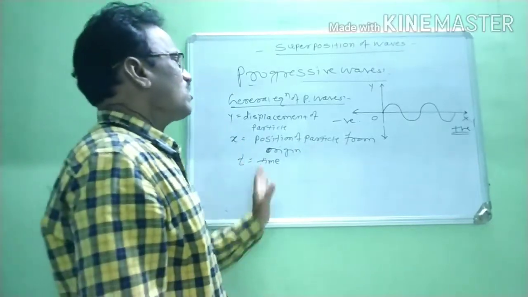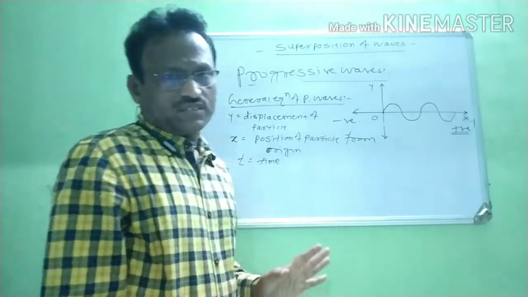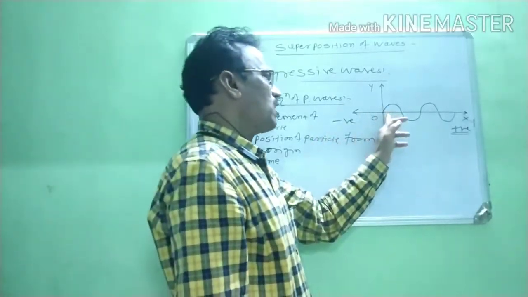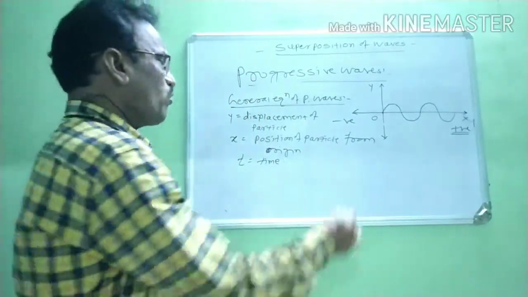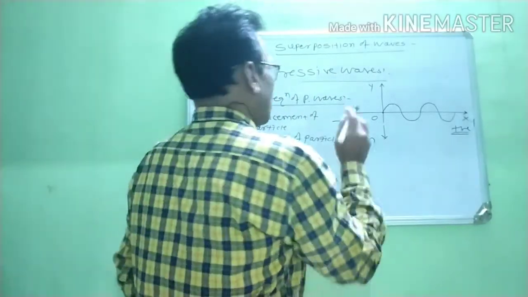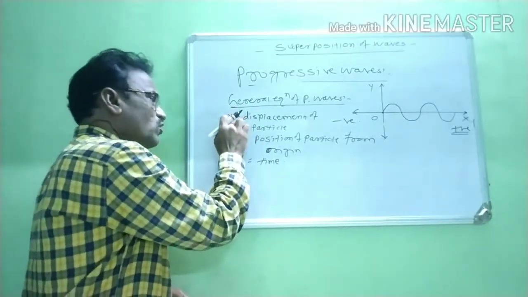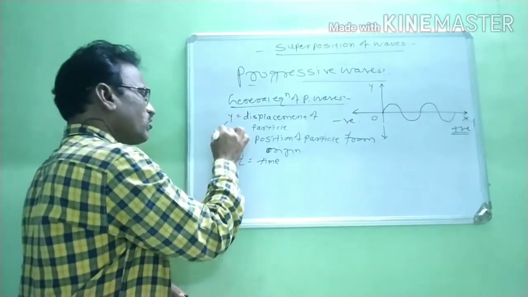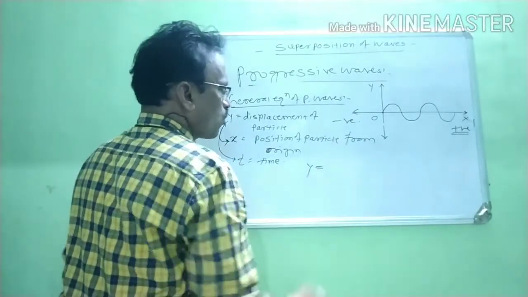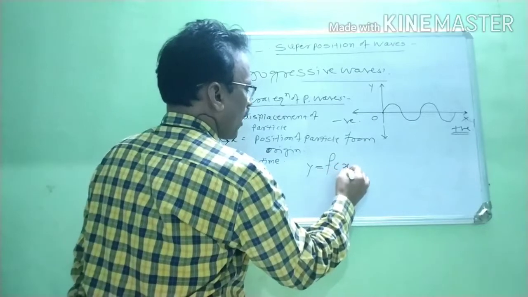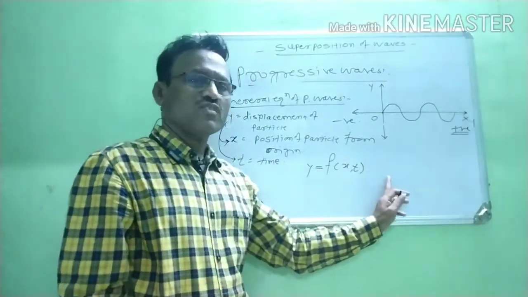Therefore, we consider the general equation when the particle is at rest, means when the particle is at its origin. At that time, this y means displacement, we know that y depends on x as well as t. Therefore, we write y is equal to a function of x and t.